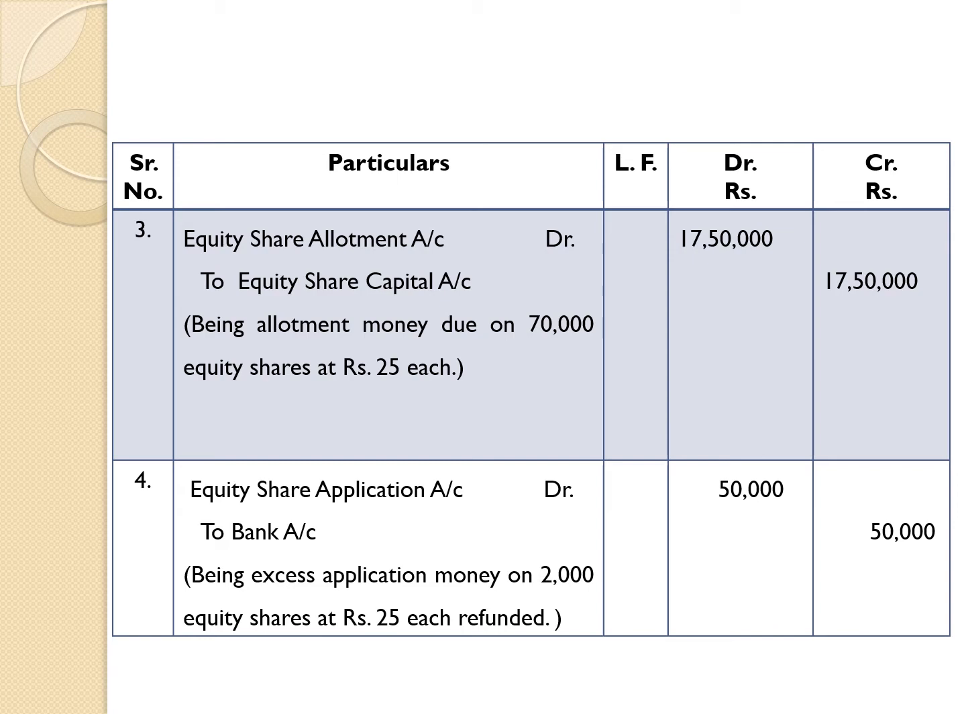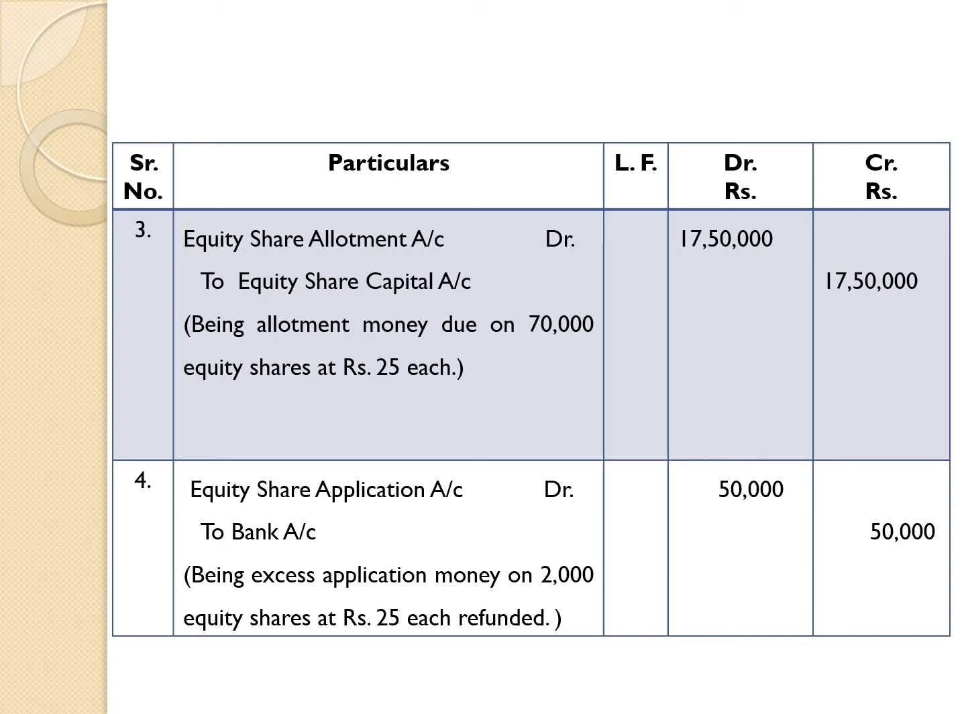Mumbai's company has received 73,000 equity share applications. While considering the applications, the board of directors has taken two options here. First option is that application money on 2000 equity shares was refunded, and application money on 1000 shares was adjusted towards the allotment account. These two options have been followed by the company.